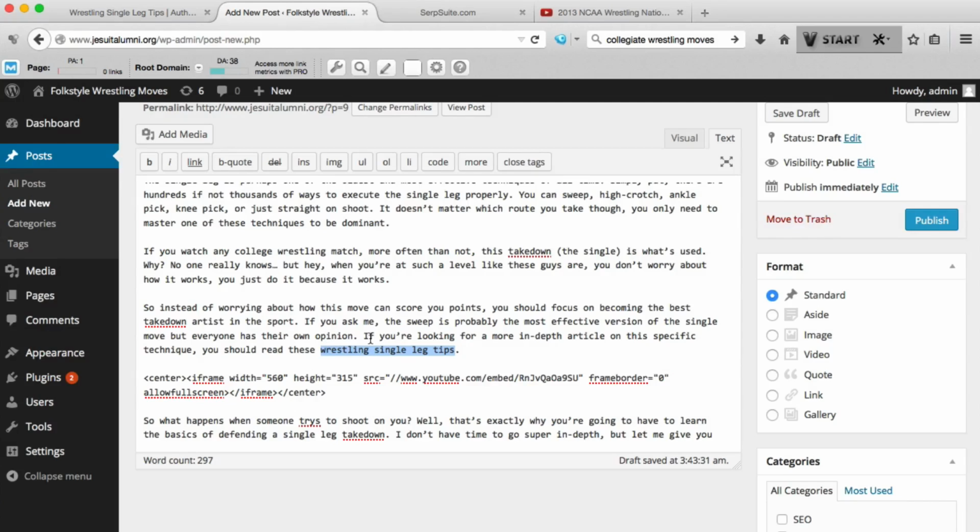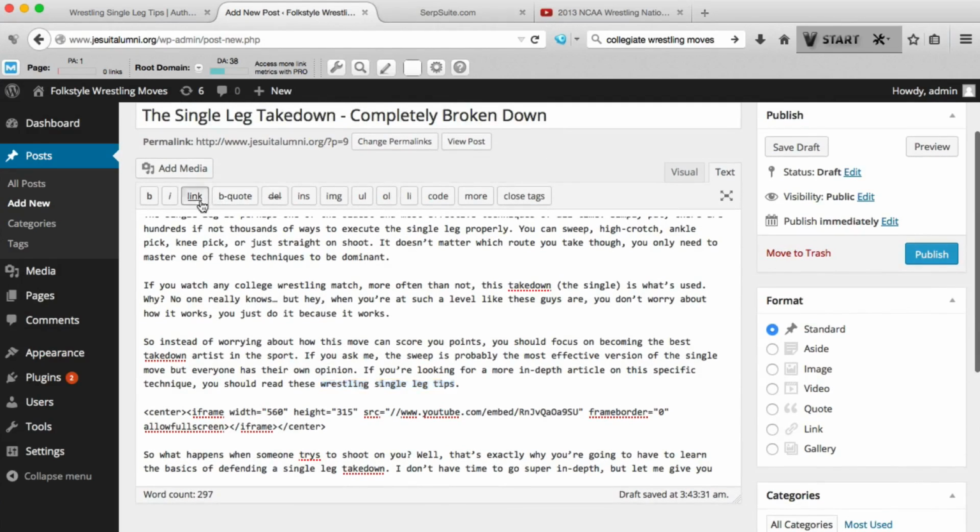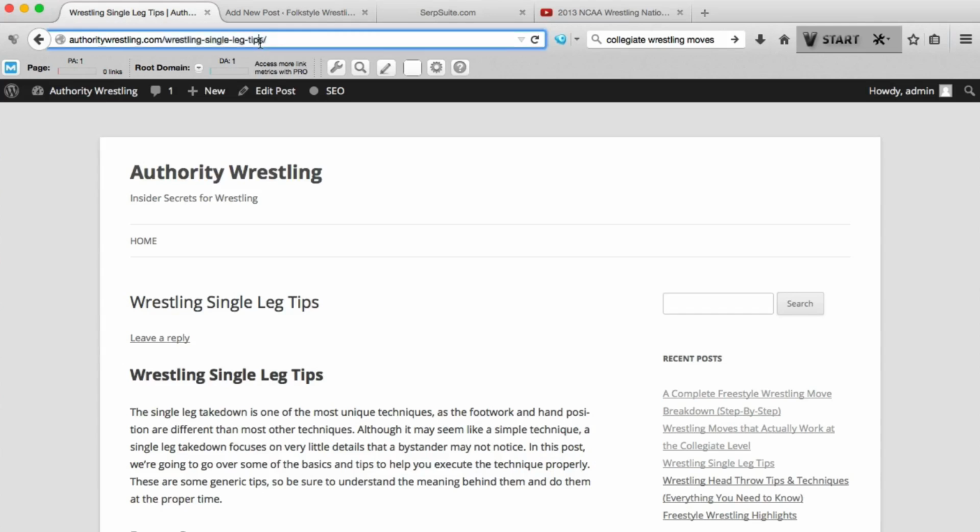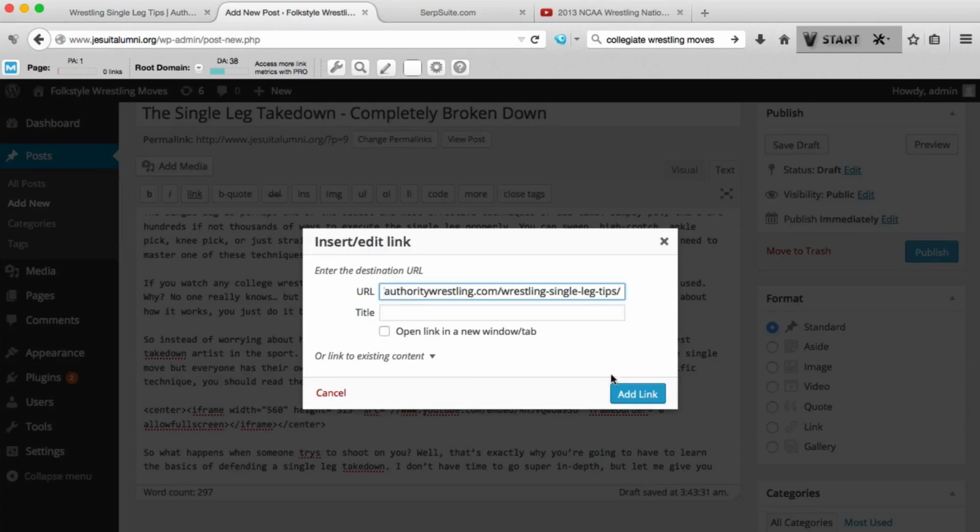Now you want to mix it up. Next time I build a link to this article, I wouldn't use that exact anchor text. Since it's the first time though, that's okay. So let's add a link. And we can add a title if we want to.